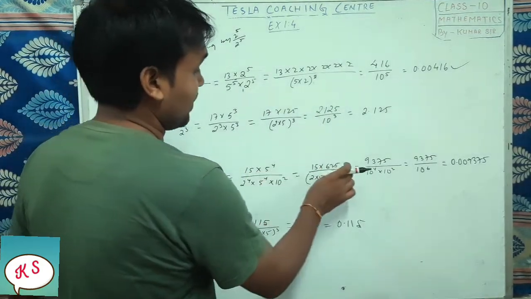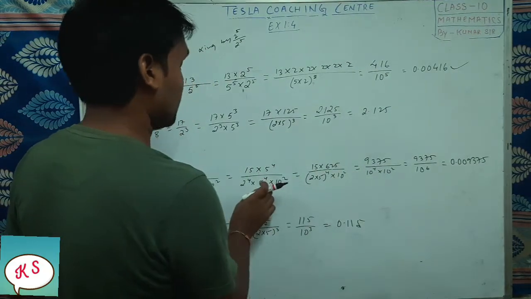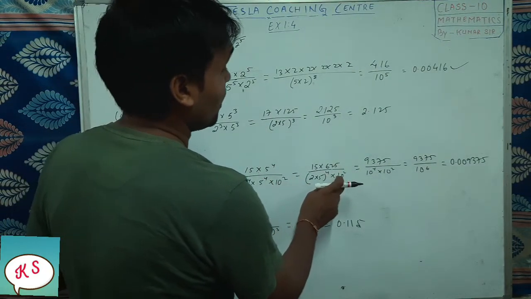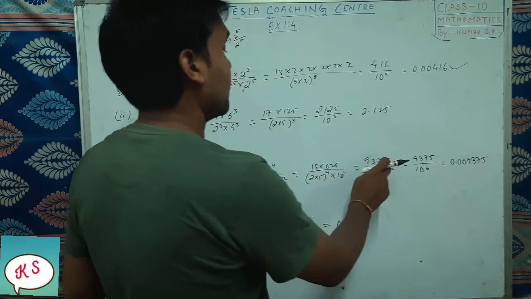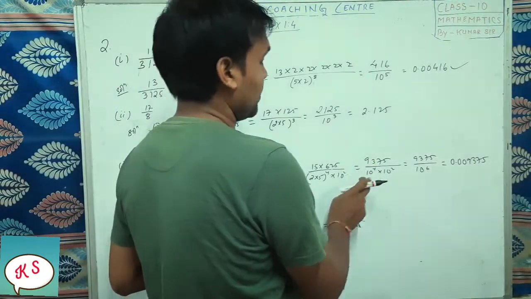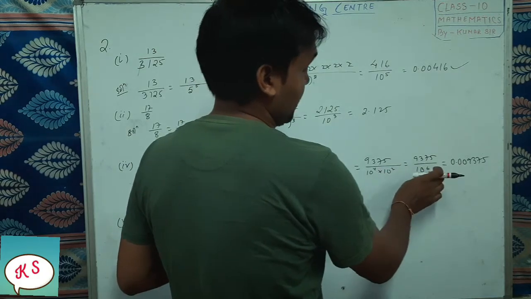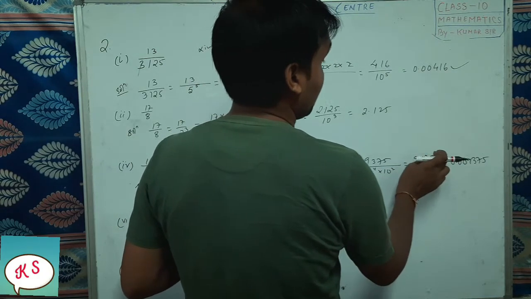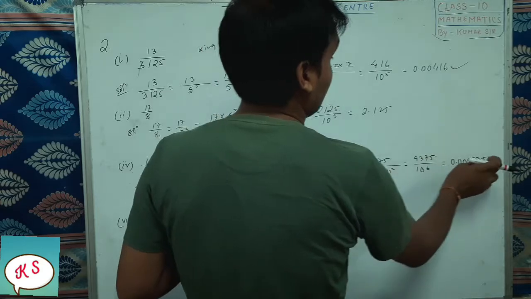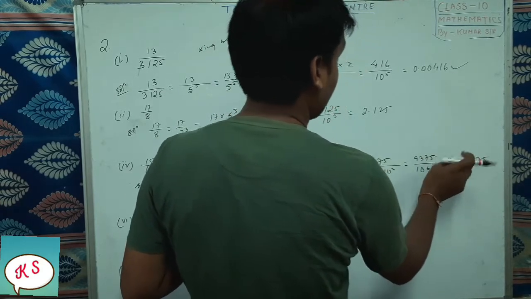So this one you multiply by 625, and here you take common 2 into 5 whole to the power 4 into 10 to the power 2. So you will get 9375, and here 10 to the power 4 into 10 to the power 2. So how much is it? 10 to the power 6. So 6 decimal places, 1, 2, 3, 4, 5, 6. Here is the decimal. Okay.